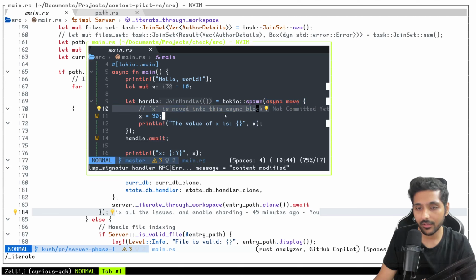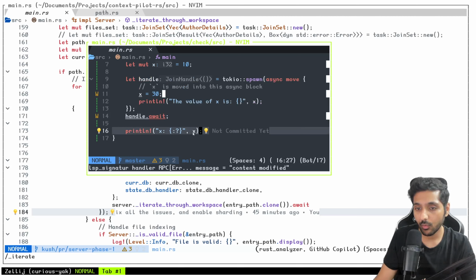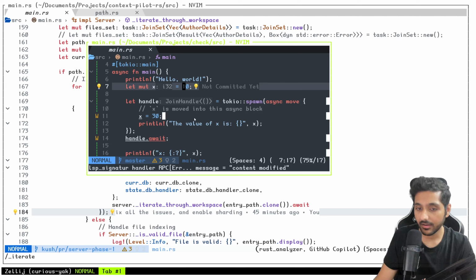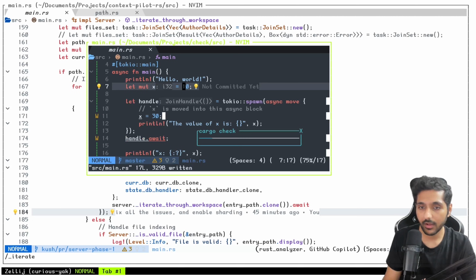So now x is moved into this async block, x equal to 30. The value of x is whatever. And then I'm saying, hey, please wait for it to finish. But if you see, after this, when I do x again, it will still print 10. Okay, so you have understood what I'm doing.